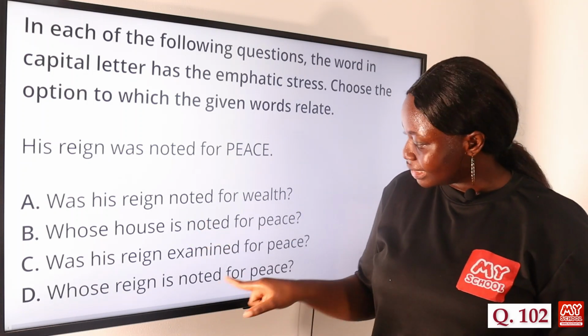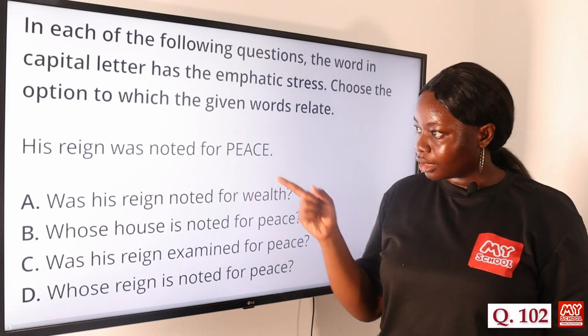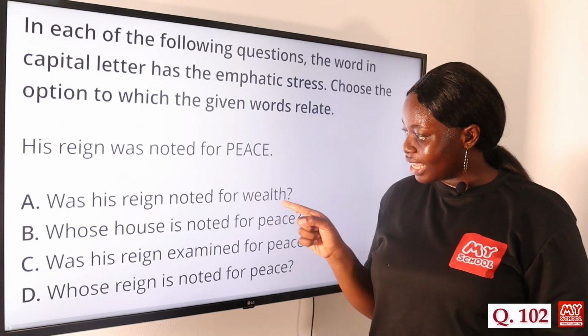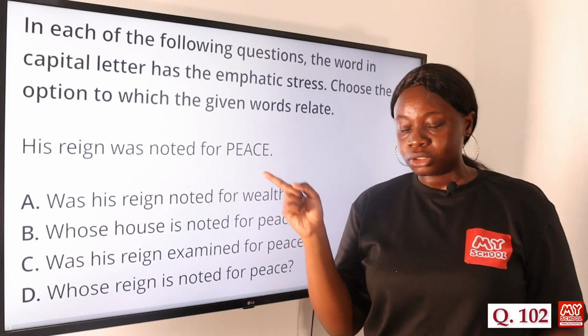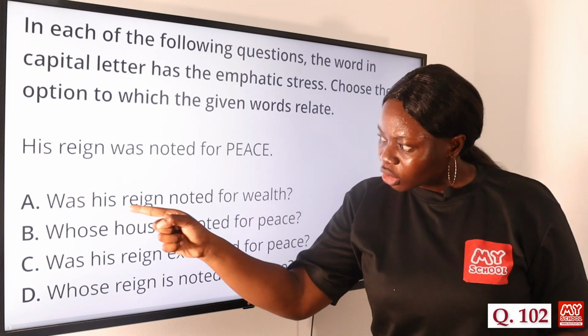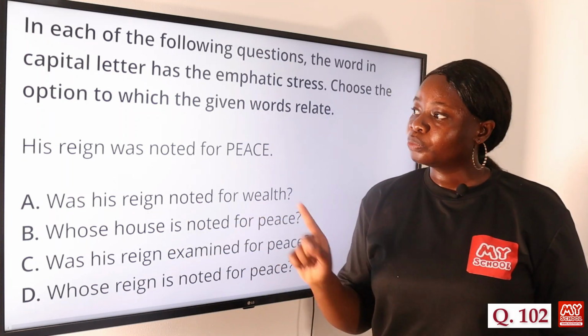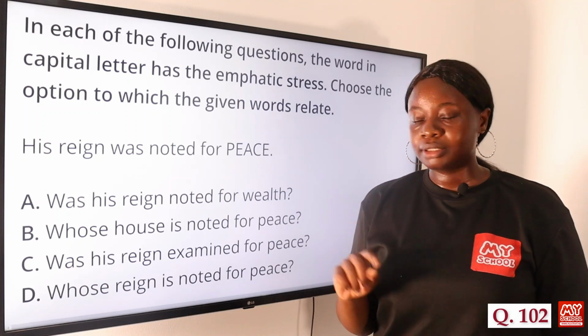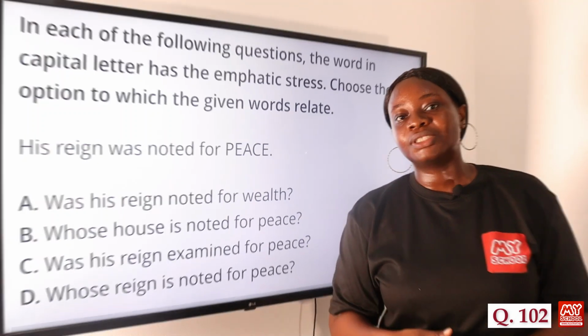While options B, C, and D end with peace, just like the response, option A ends with wealth. Wealth is different from peace. So this makes option A the answer. Was his reign noted for wealth? No. His reign was noted for peace. So option A is the answer to this question.